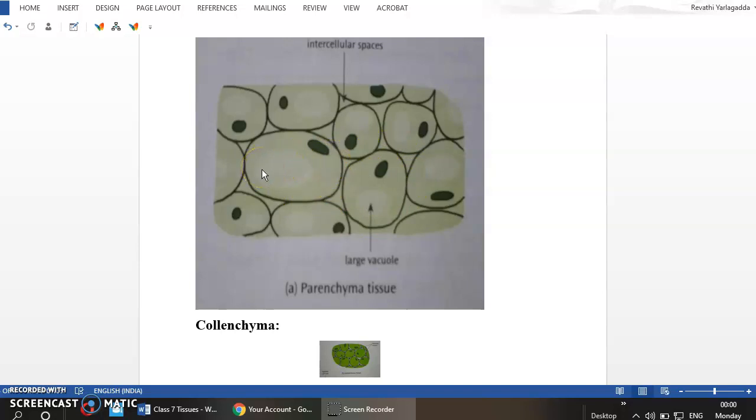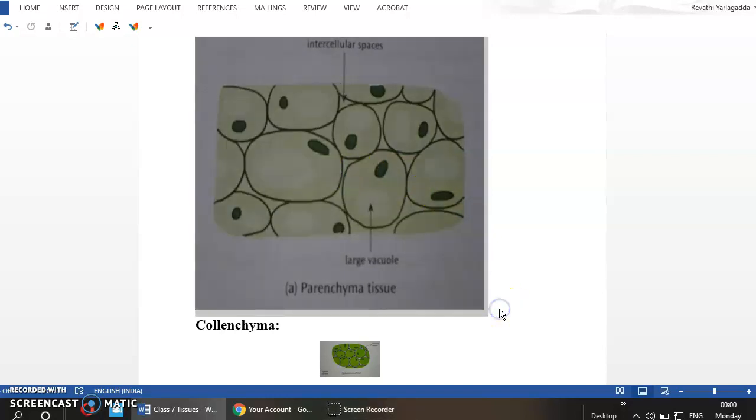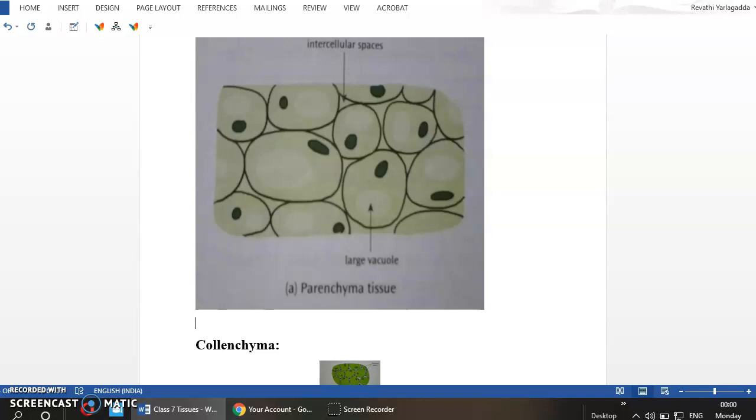So then collenchyma. Collenchyma is the second type of tissue, which is made up of some elongated oval cells. We will discuss this collenchyma afterwards. There is a specific tissue which is present in plant leaves, the parenchyma tissue. This has names based upon the place where it is generally present. Chlorenchyma. This is chloren, not colon. Chlorenchyma.